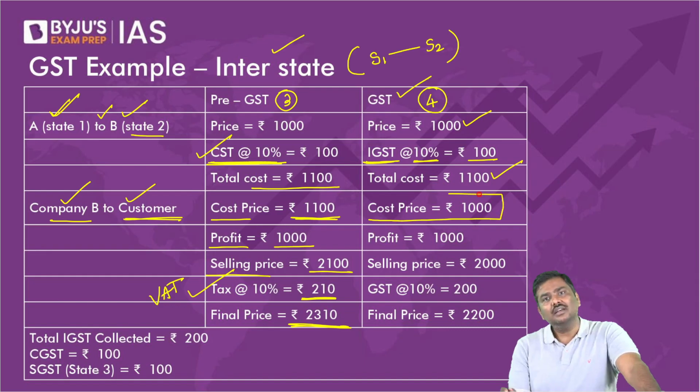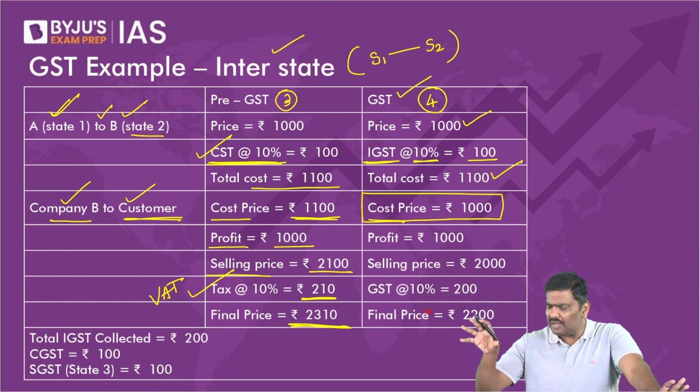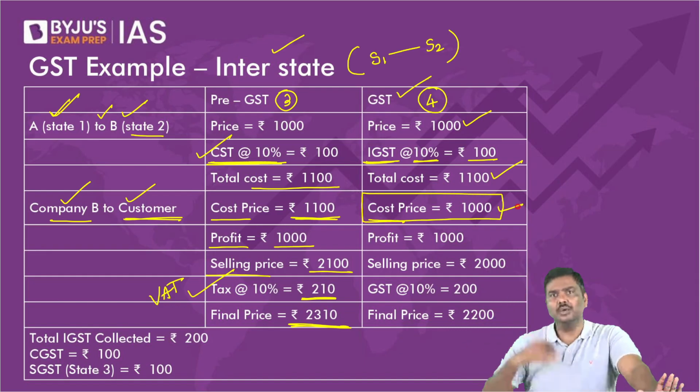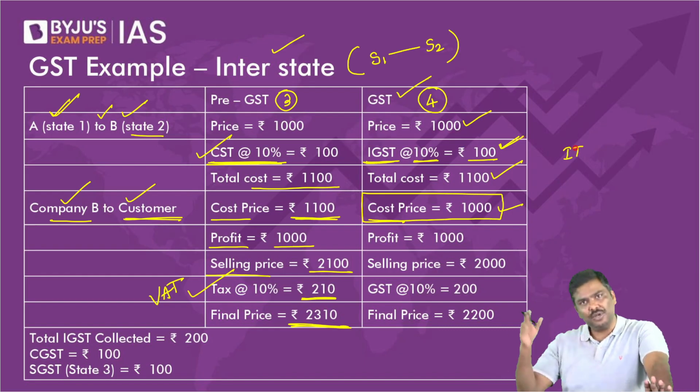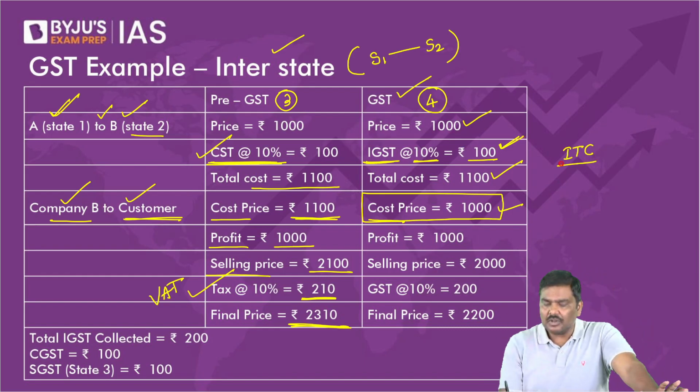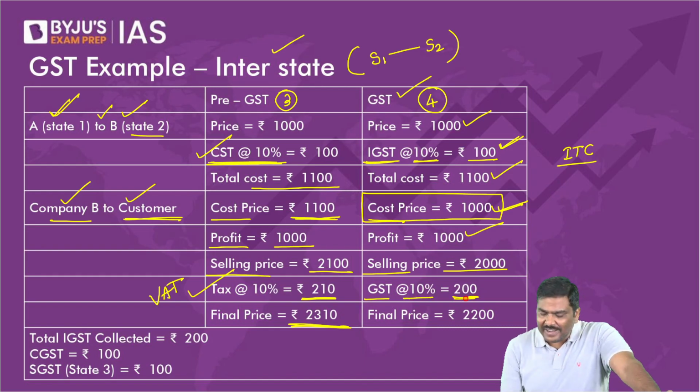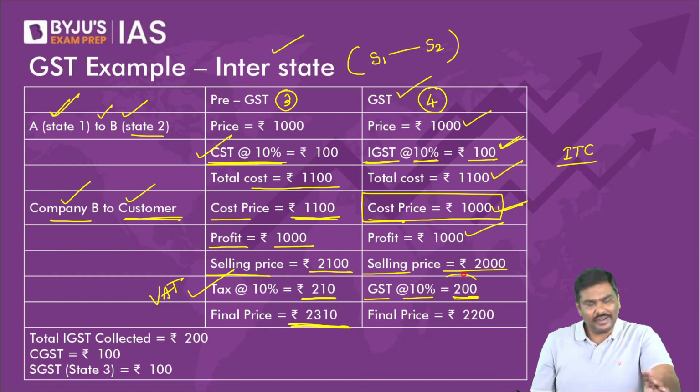Now please understand the difference in example 4. The cost price, for company B, will be taken as 1000 rupees only. Why? Whatever IGST company B has paid, it will get input tax credit. So the cost price will be 1000. Profit again is 1000 rupees, the selling price will become 2000, and the GST at 10% will become 200 rupees. The final market price of the product will be 2200.